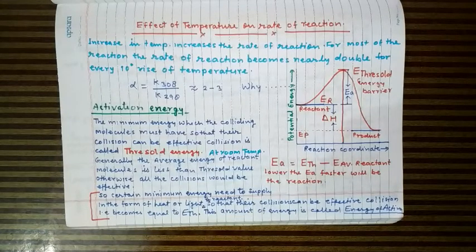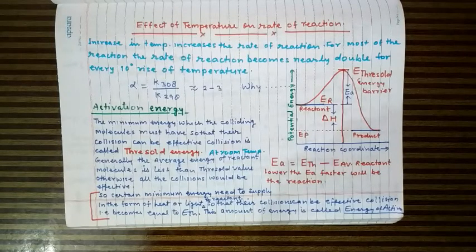So according to collision theory of reaction rate, the reactant molecules must collide with each other in order to cause the chemical reaction. So actually what happens when the reactant molecules collide with each other, then the bonds existing in them are broken and atoms are formed. Then these atoms undergo rearrangement and form the product. Then what happens when the two molecules collide at the time of reaction?